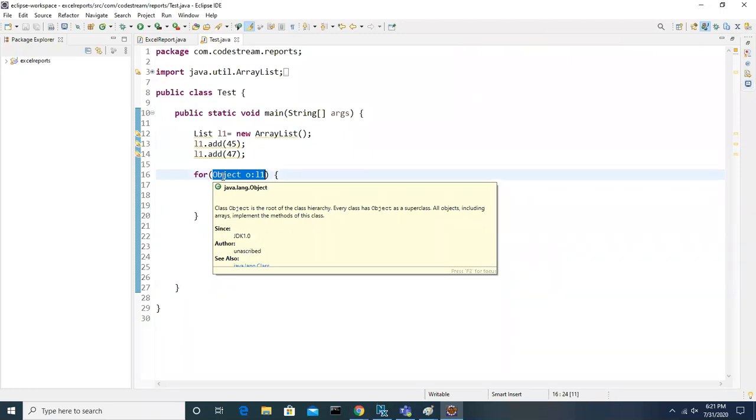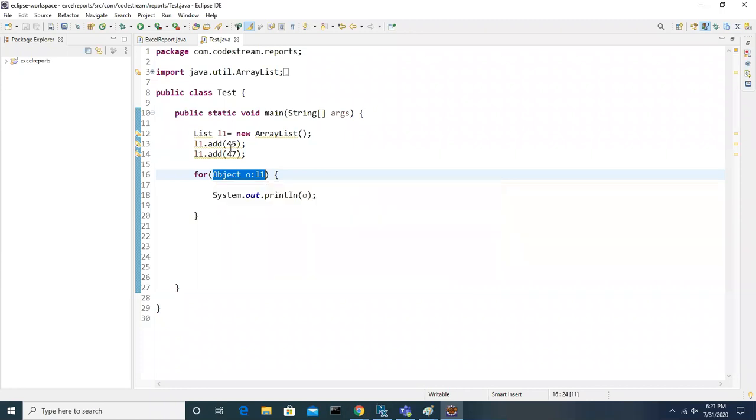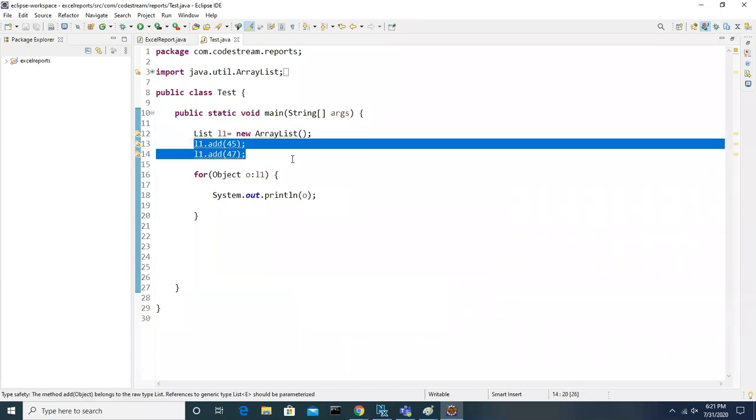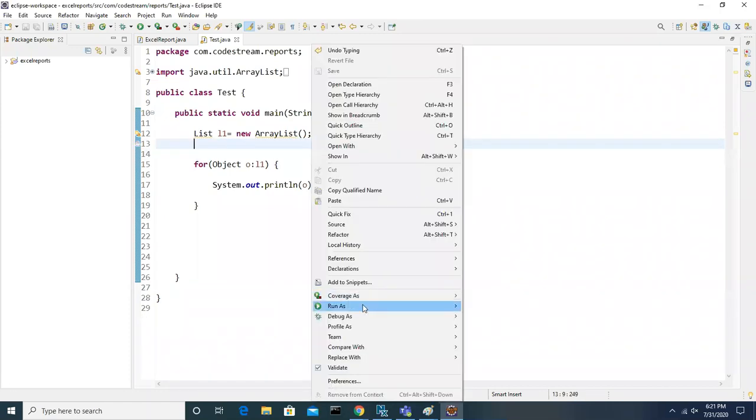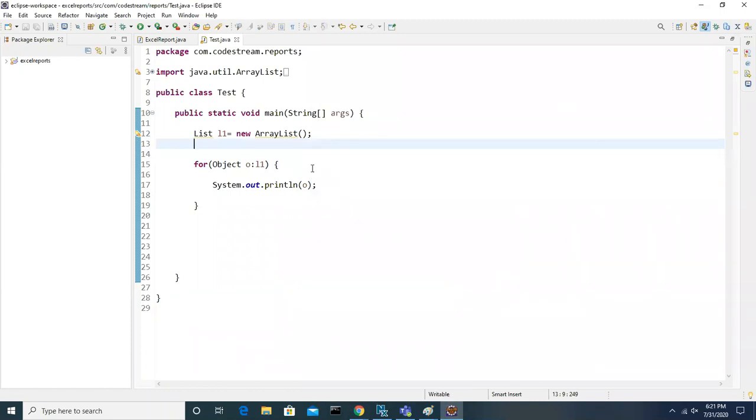The only thing is you have to mention the type of value in that list or array, and after the colon, mention the variable of the array list or array you want to iterate. Automatically, if it is empty, it will take care of that. It won't give any problem here, because if it is empty, it won't execute, guys. That is how it works.